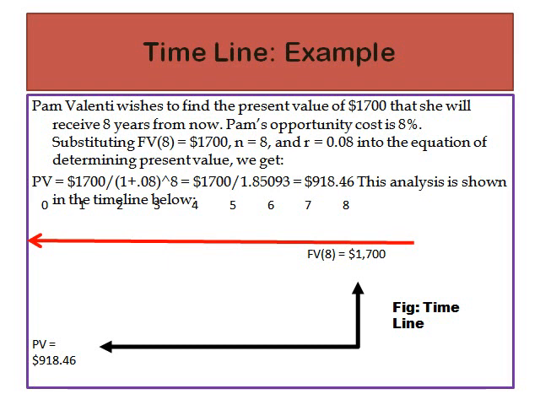So here we can say on 0 year, which means the value of dollar we have currently at hand, was $918.46. With the passage of time, it changes and interest rate has been applied as well. So after 8 years, Pam Valenti will get $1,700 at her hand. So all these are presented in this graphical line, which we can say timeline.